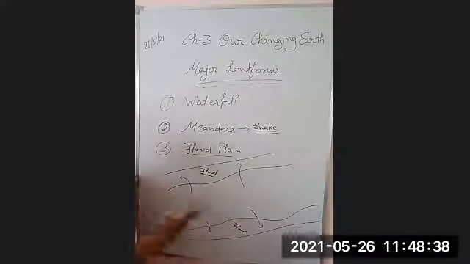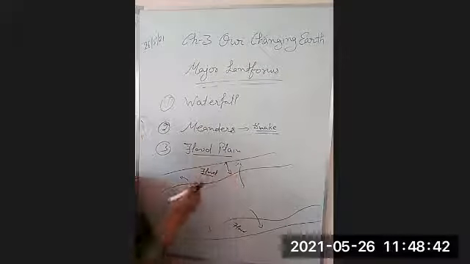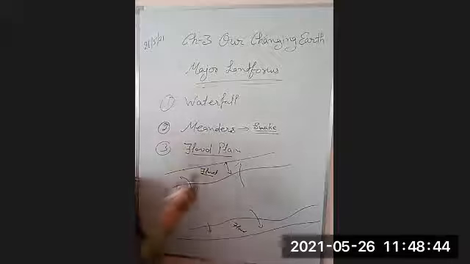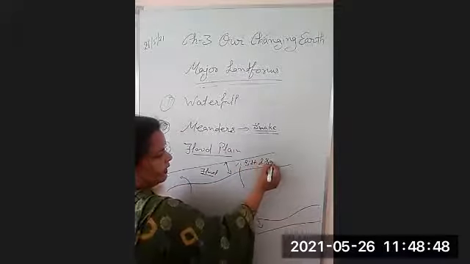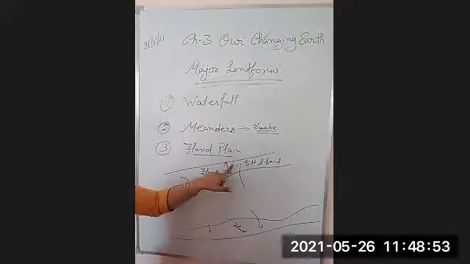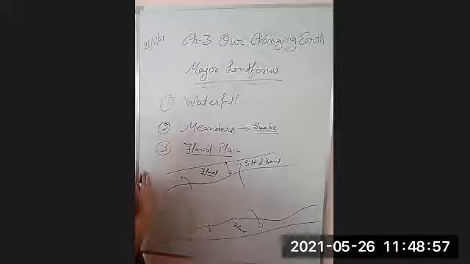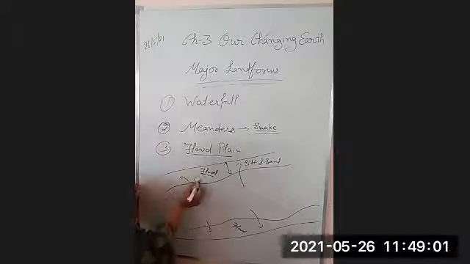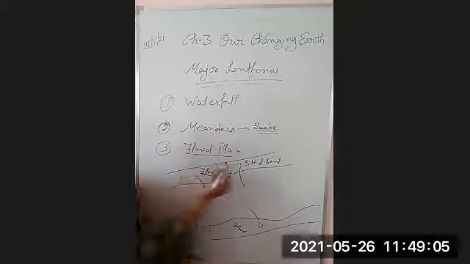When the water enters this area, it will bring the silt and sand with it, right? And when the rainfall stops and the water turns back to its own river, then what would happen?